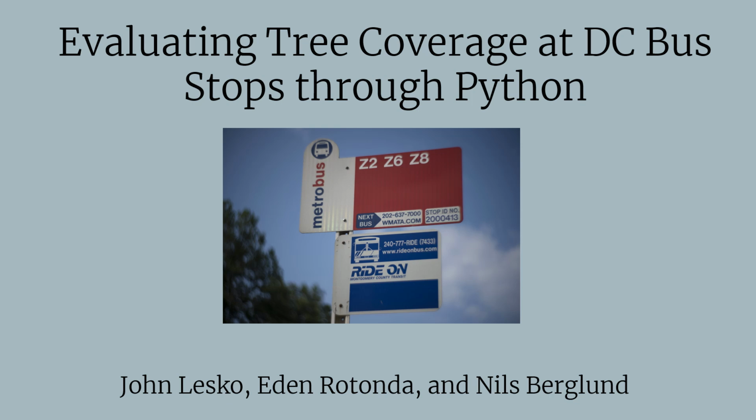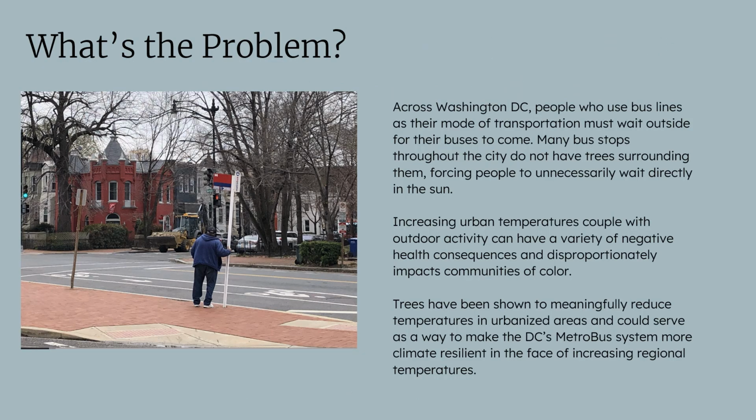Let's dive in. In Washington, D.C., many bus stops lack shade from trees. This forces people to wait in direct sunlight, which isn't just uncomfortable, it can be harmful to their health. With rising urban temperatures, this issue is becoming more and more urgent. Tree coverage can reduce heat exposure, and research shows that it plays a significant role in making cities more livable. This is especially important in communities where public transit use is high and resources to mitigate heat impacts are limited.